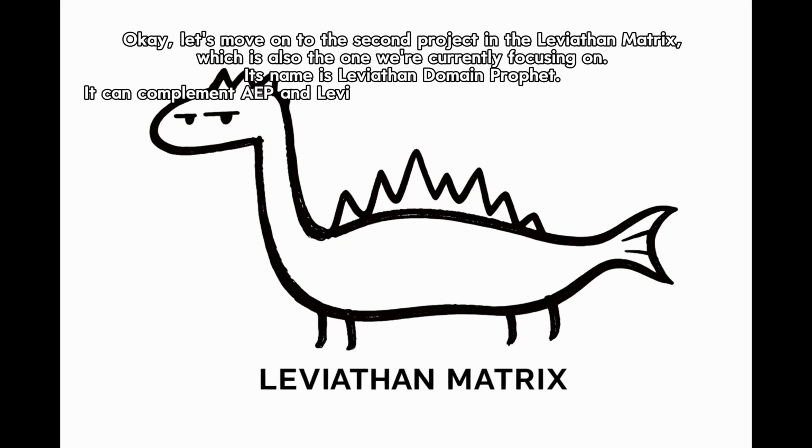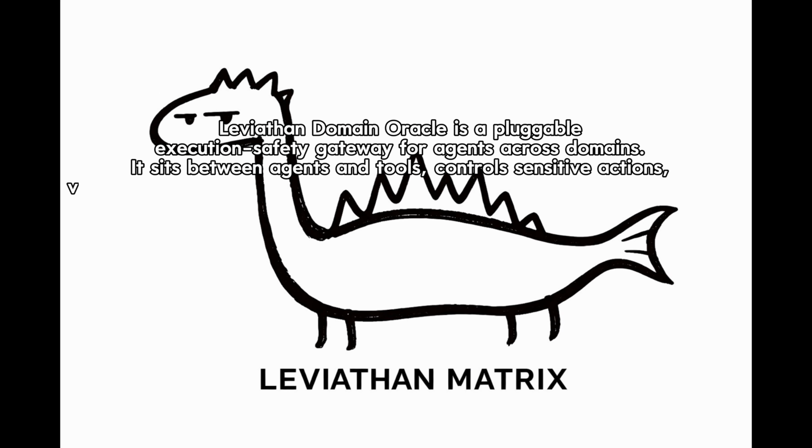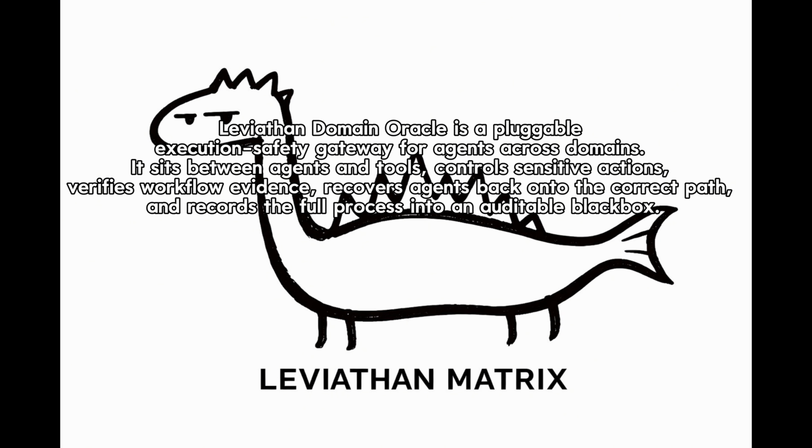Okay, let's move on to the second project in the Leviathan Matrix, which is also the one we're currently focusing on. Its name is Leviathan-Domain Profit. It can complement AEP and Leviathan, but its abilities are far more powerful. Leviathan-Domain Oracle is a pluggable execution safety gateway for agents across domains. It sits between agents and tools, controls sensitive actions, verifies workflow evidence, recovers agents back onto the correct path, and records the full process into an auditable black box.